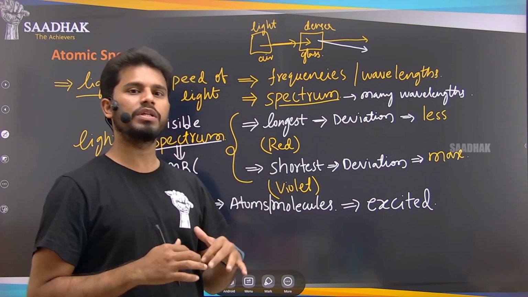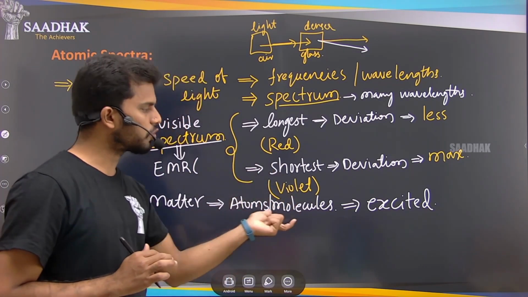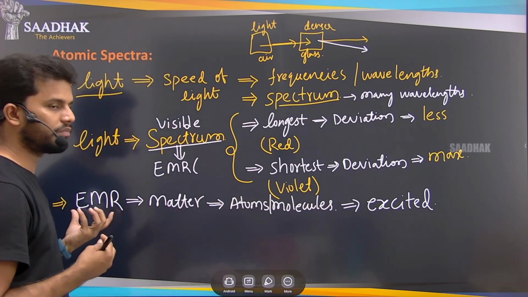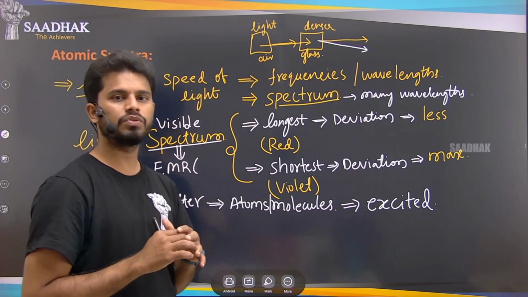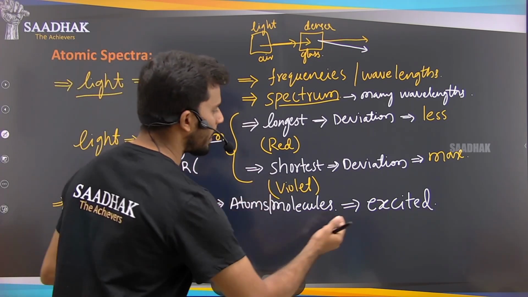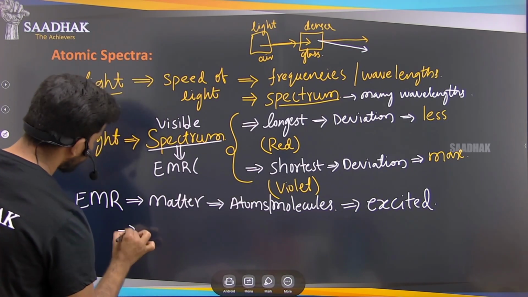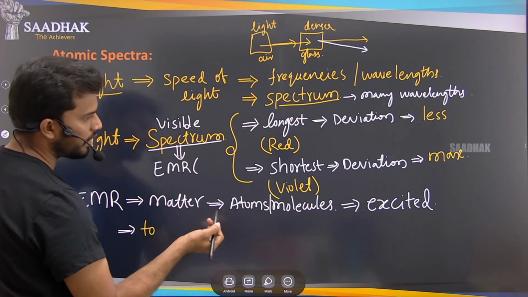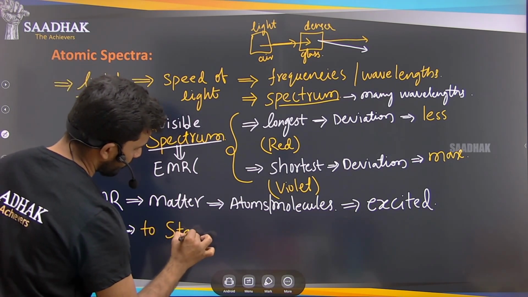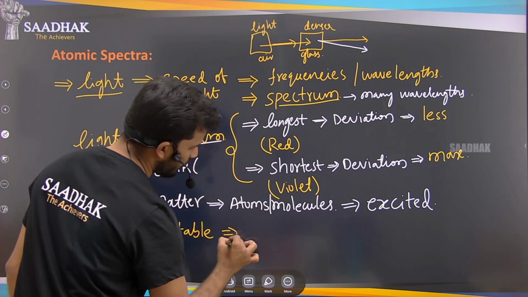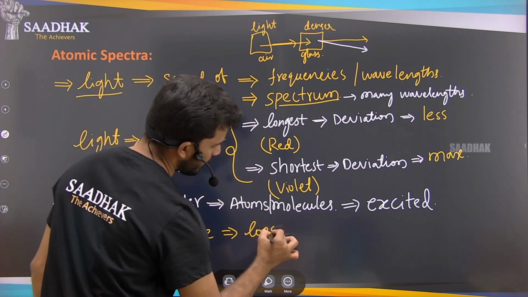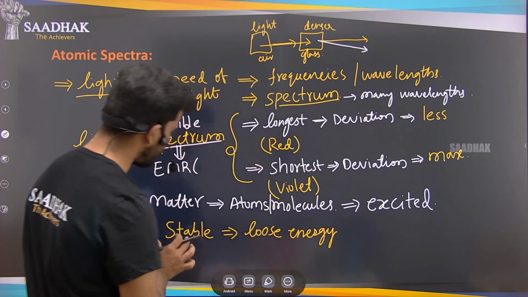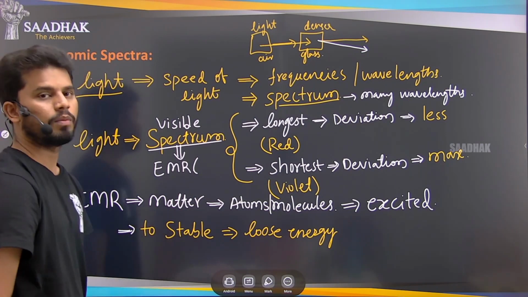So to come back into the stable condition, what happens? These atoms or molecules will lose energy. Whatever energy they absorbed from this electromagnetic radiation has to be lost. So to come back to the stable condition, they will lose the energy and come back to the normal condition, or we say stable position.